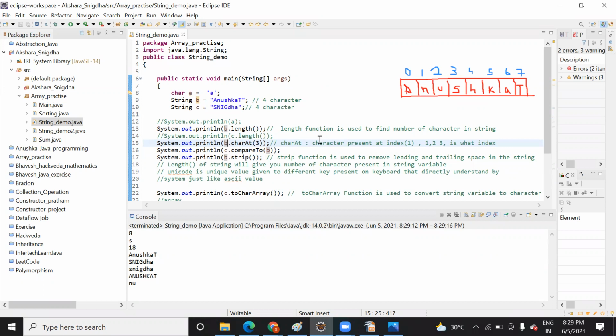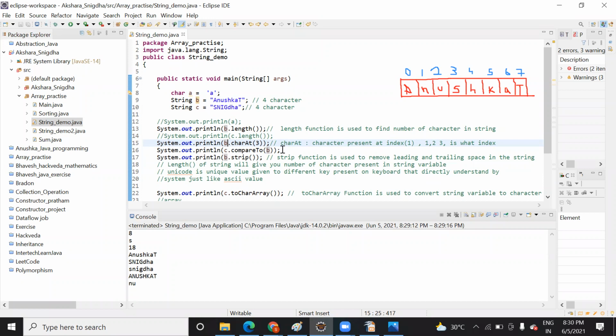Now suppose you want to compare any two strings. This compareTo is different from the compare in C language, which gives you a value like -1, 0, and 1, comparing the two values based on their content, meaning whether A is matching with A or not. But this compareTo function will compare based on Unicode. Do you know what Unicode is? I do.